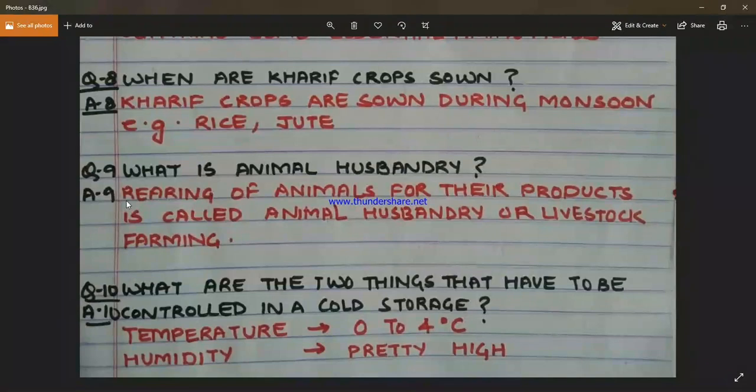Coming to our next question, what is animal husbandry? Animal husbandry can be better defined as rearing of animals for their products, and it is also called livestock farming. Sometimes we loosely use livestock farming or rearing of animals in agriculture because it is a practice involved under agriculture.